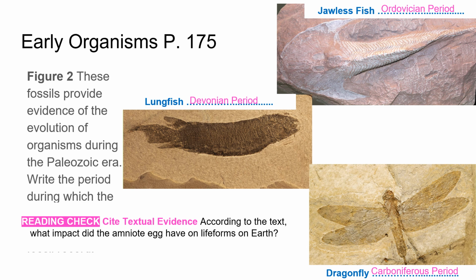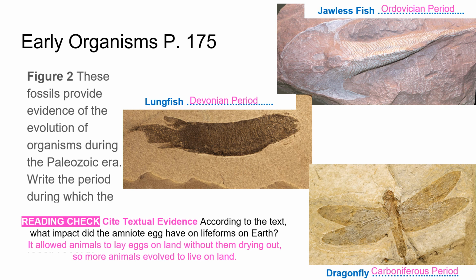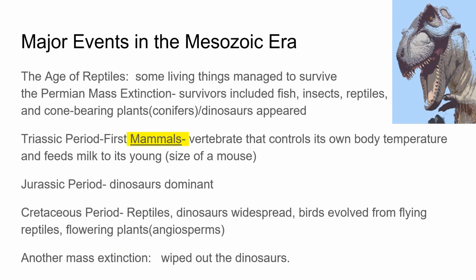Reading check. According to the text, what impact did the amniotic egg have on life forms on Earth? It allowed animals to lay eggs on land without them drying out, so more animals evolved to live on land. Major events in the Mesozoic era. The age of reptiles. Some living things managed to survive the Permian mass extinction. Survivors included fish, insects, reptiles, and cone-bearing plants, or conifers. This is also when dinosaurs first started appearing.